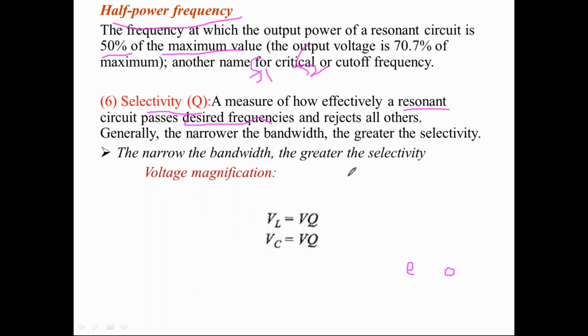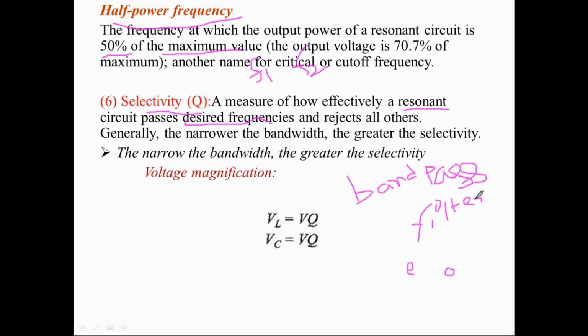A series RLC resonant circuit can be popularly used as a band pass filter.